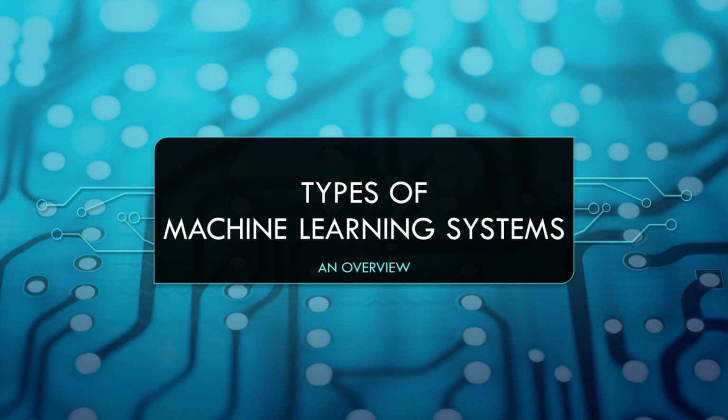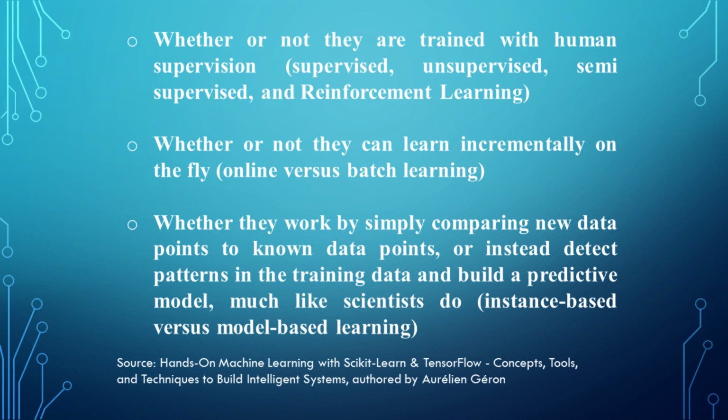Types of machine learning systems. There are many different types of machine learning systems that exist. In his book Hands-on Machine Learning with Scikit-learn and TensorFlow: Concepts, Tools, and Techniques to Build Intelligent Systems, author Aurélien Geron summarized these systems into three broad categories. Whether or not they are trained with human supervision: supervised, unsupervised, semi-supervised, and reinforcement learning.